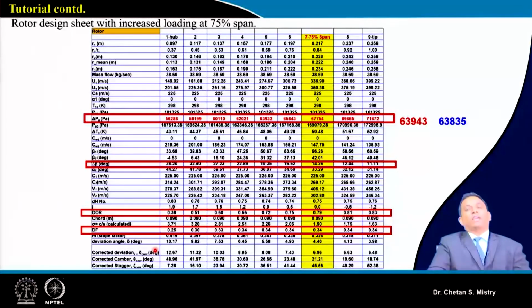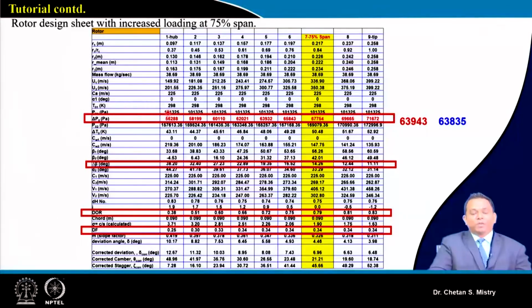So when we are doing design using the fundamental approach, there are an infinite number of solutions which are possible. Okay, again as a designer it is up to you to decide which configuration you will move with.